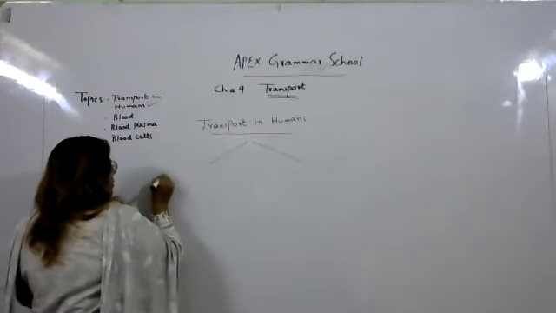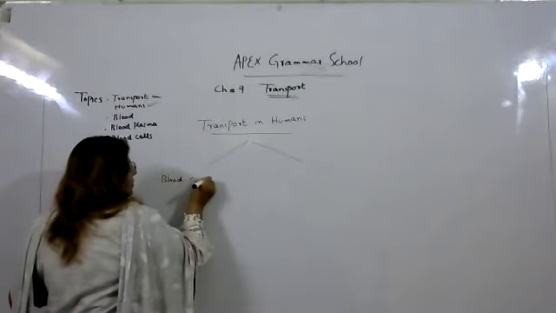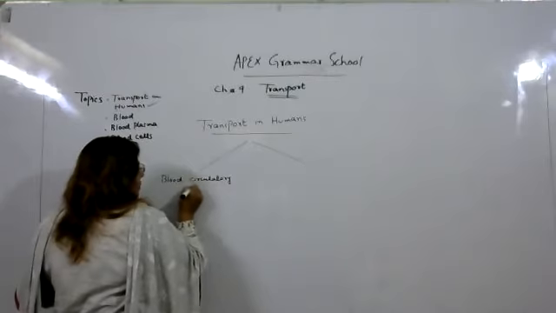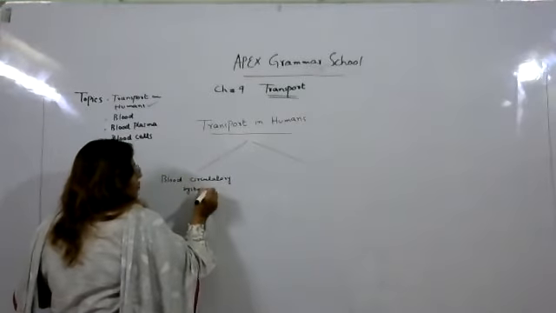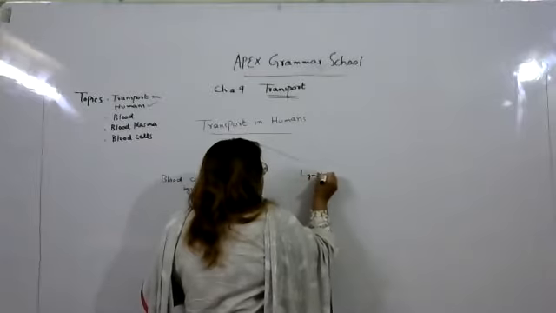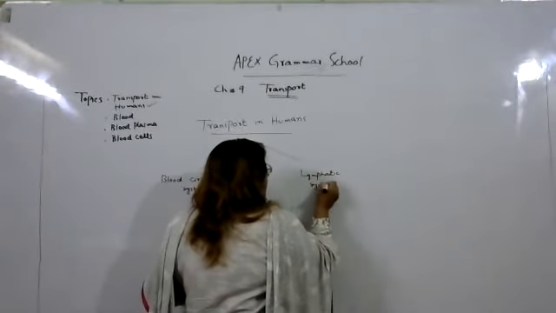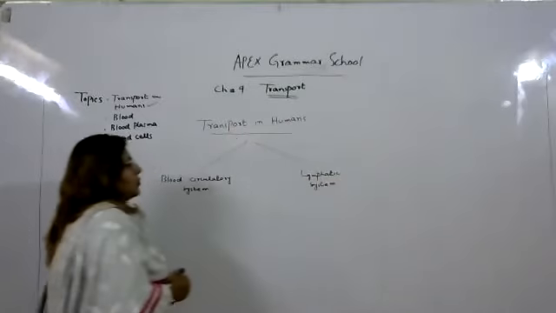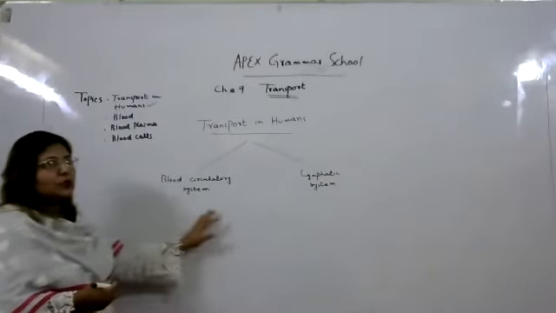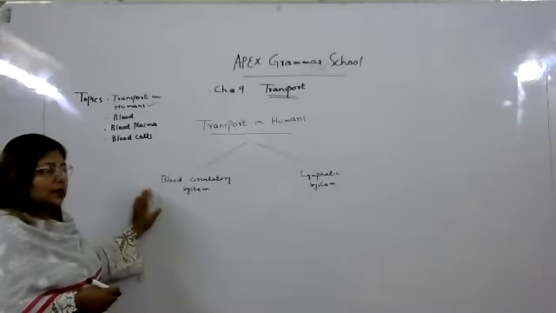The first is called the blood circulatory system, and the second one is called the lymphatic system. When these two systems are combined in the human body, they make the transport system. Now we will discuss what these systems are.